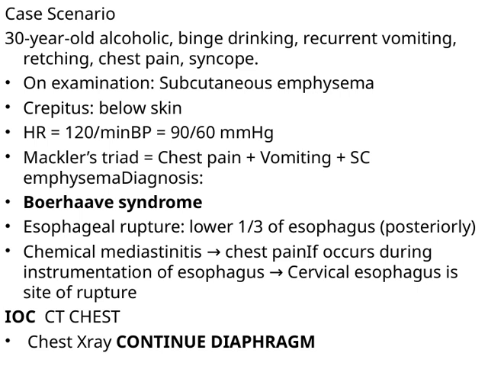It typically involves a rupture in the lower third of the esophagus, usually posteriorly. When this happens, chemical mediastinitis occurs due to the leakage of esophageal contents into the mediastinum, causing chest pain. In some cases, especially if the rupture occurs during procedures like esophageal instrumentation, the tear might be in the cervical esophagus. To confirm the diagnosis, a CT scan of the chest is the imaging modality of choice, as it provides detailed information about the extent of the perforation and mediastinal involvement.